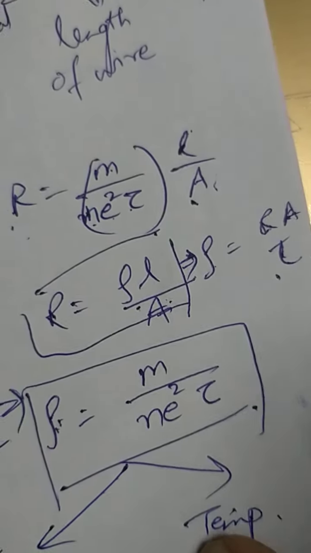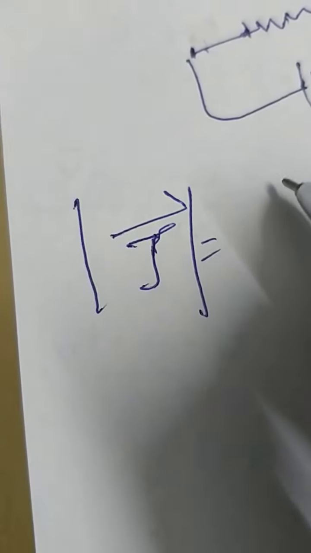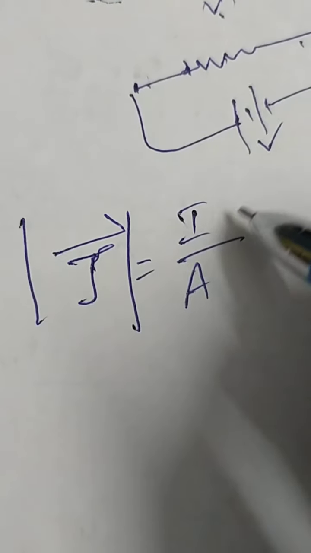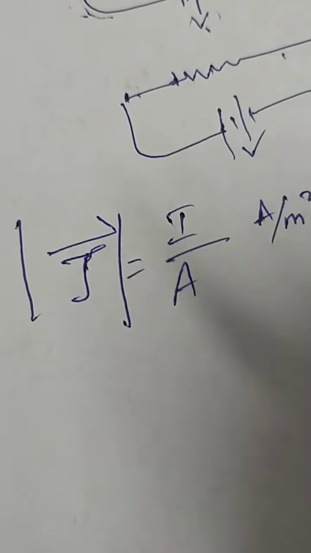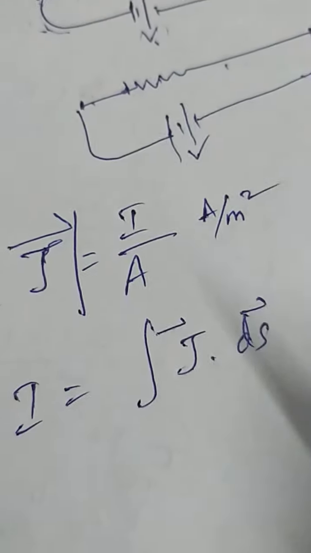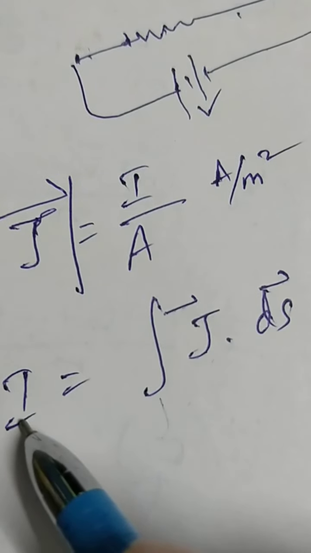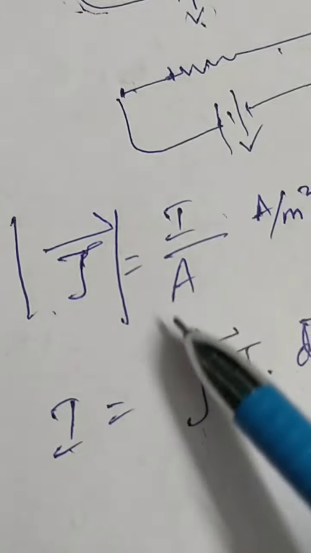That is all. Now there are a few terms which you need to know, like current density. The symbol is J and it's a vector quantity. Its magnitude is defined as current per unit area. This is current density. It's a vector quantity and its unit is ampere per meter square. And this can also be written as, suppose you have to find I, so I can be written as J dot ds. ds is for small area. So if you integrate, then you will get the total current.